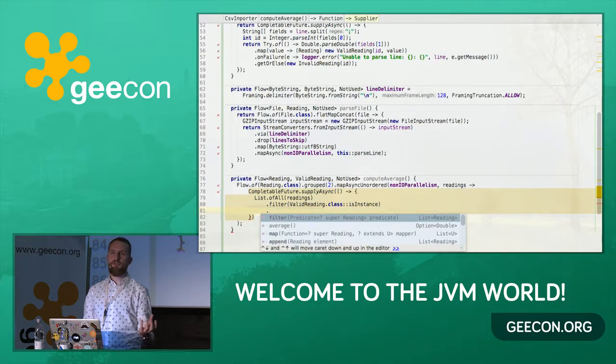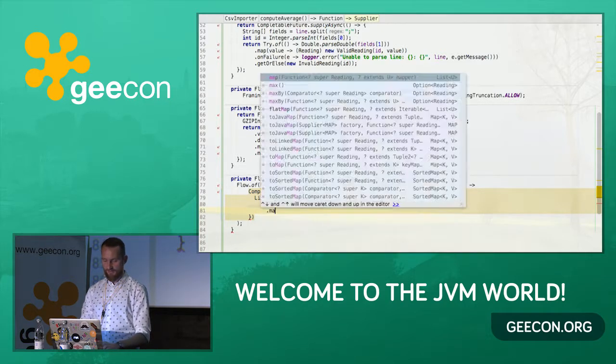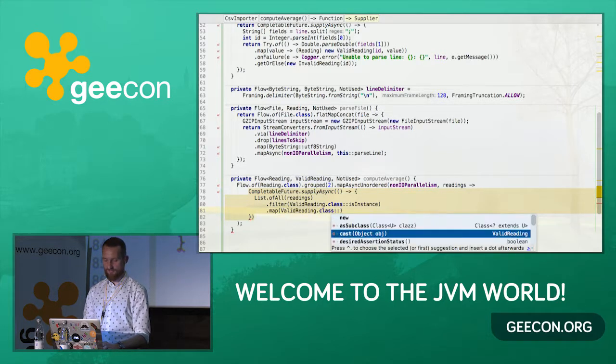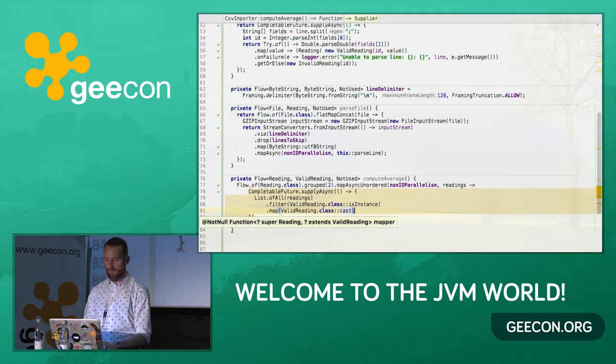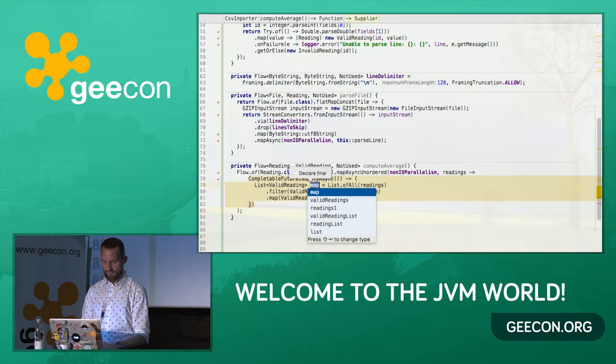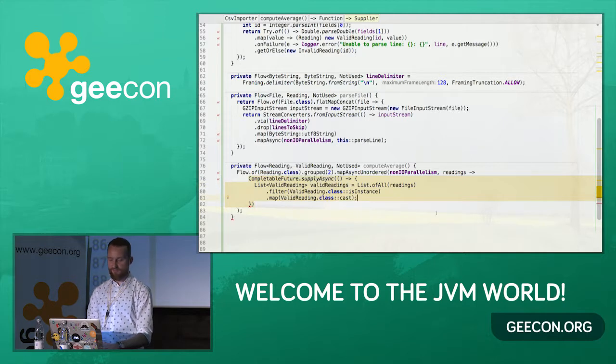And then it would filter the readings, but the type of the output collection would still be Reading. So what we need to do is map, actually cast, the readings to ValidReading. So this would give us a list of valid readings, and the type would be a list of ValidReading. That's what we actually want.